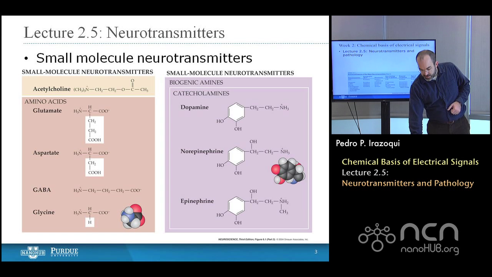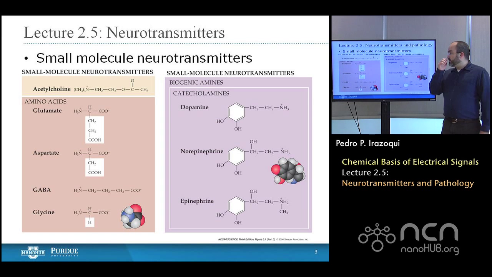And so we begin by looking at small molecule neurotransmitters. These are the most common sort of neurotransmitters. And if you recall from the last lecture, these are neurotransmitters which are synthesized either in the cell body or locally at the terminal of the axon. And certainly they can be reuptaken and repackaged locally, which allows for more frequent release than the alternative, which is large molecule neurotransmitters. We'll get to those in a minute.